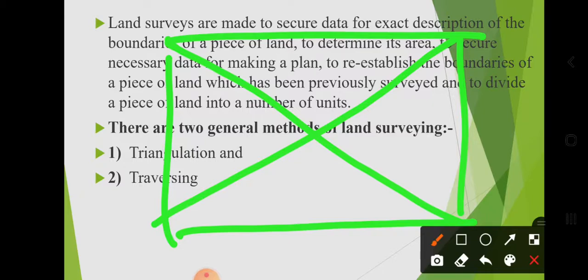Triangulation method. Because the whole area is converted into triangles, and if the triangles are larger, then again divide those triangles into sub triangles. And this one is the principle of surveying, to work from whole to part.